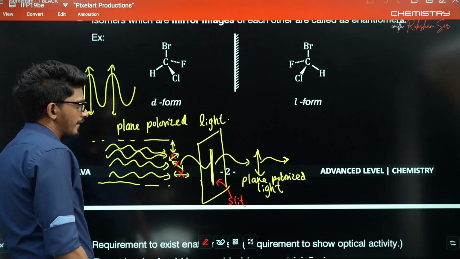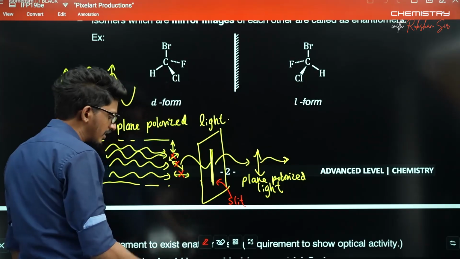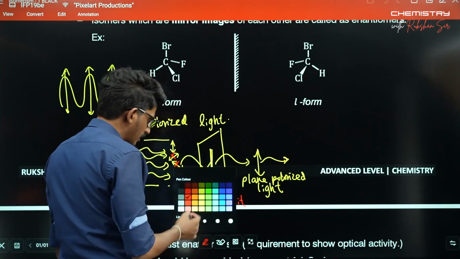Then let's discuss how to differentiate the two compounds.